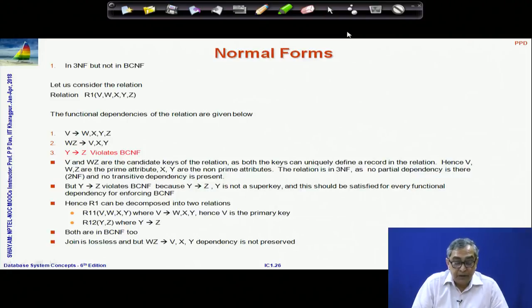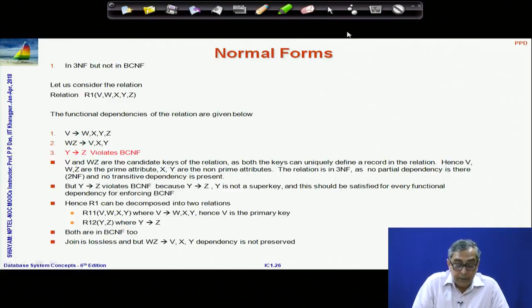So, functional dependencies 1 and 2 satisfy the Boyce-Codd normal form, but the third one, Y determines Z, violates it. So, it calls for a decomposition, and we have shown how the decomposition can be done.